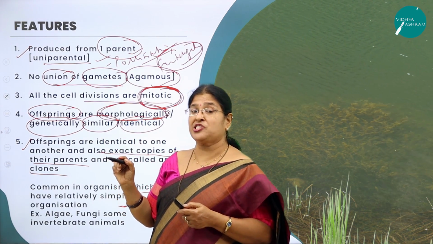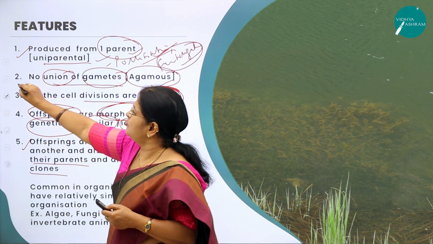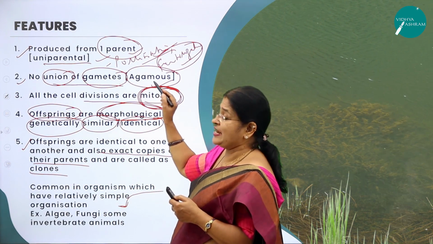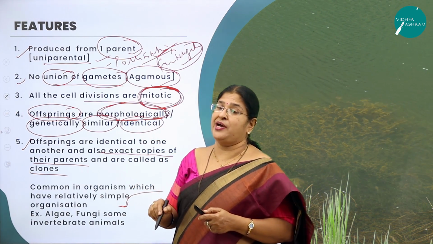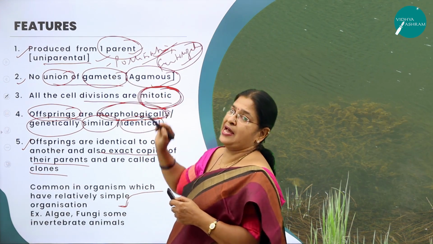Whereas in sexual reproduction it is biparental. And what is the second feature? There is no union of gametes. That is called agamous. But in sexual reproduction it is very unique that there is union or fusion of gametes.